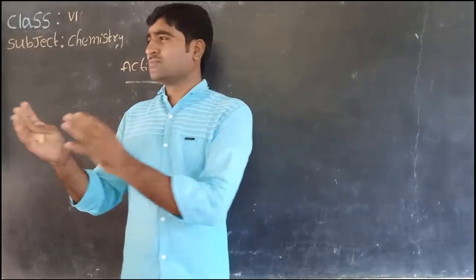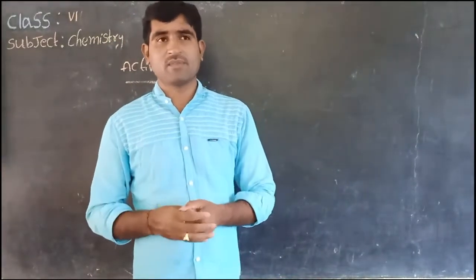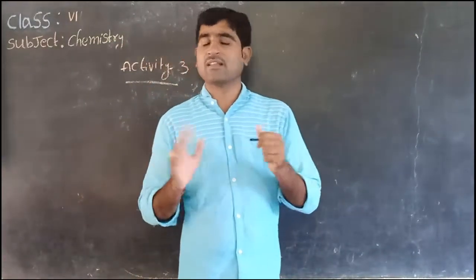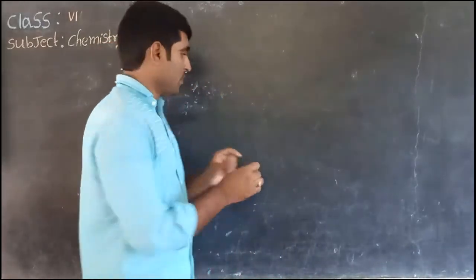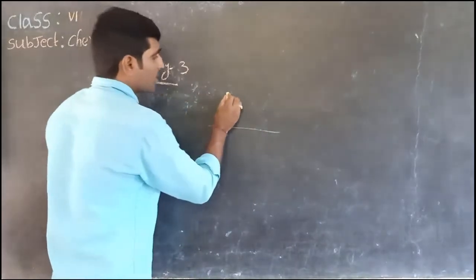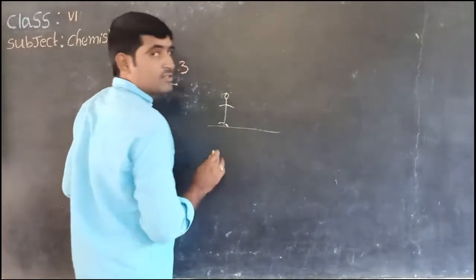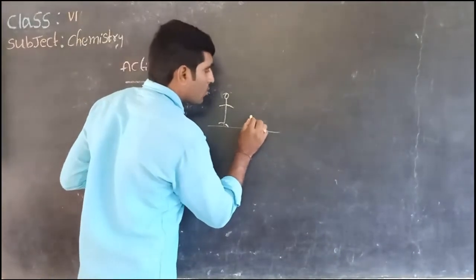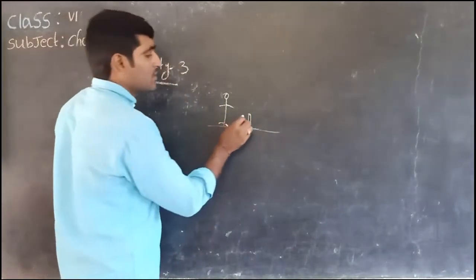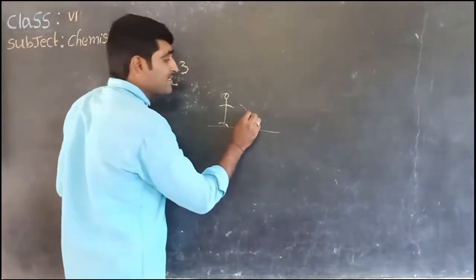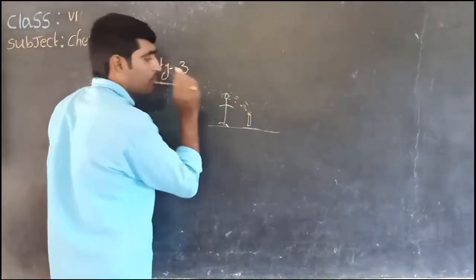Okay children, stand in the ground at one place. There are no trees or buildings or anything. Hold the torchlight like this. For example, here your friend is standing. Now hold the torchlight close to the ground. Then the light coming from the torchlight falls on your friend's face.